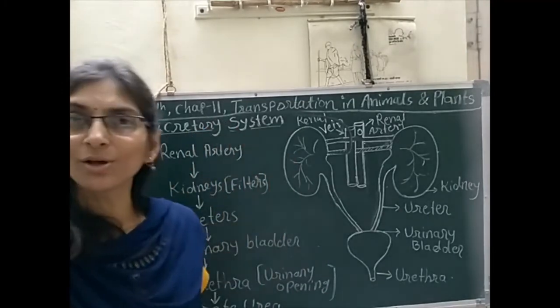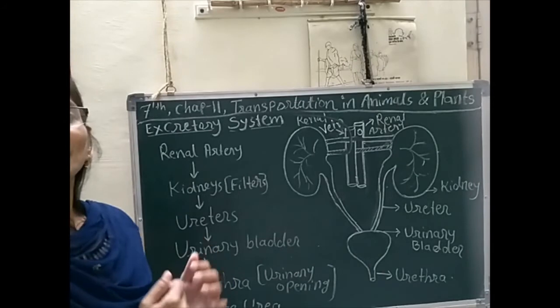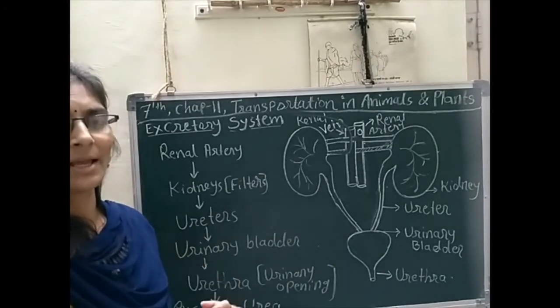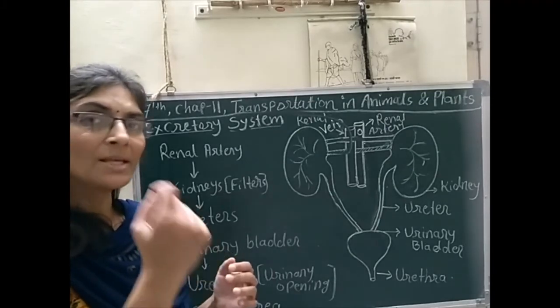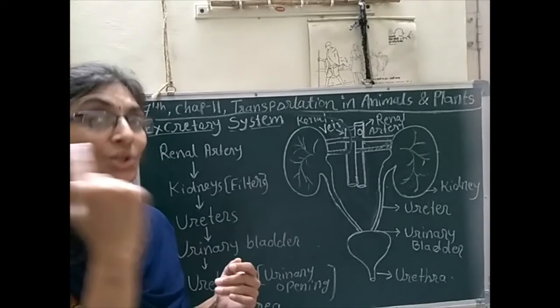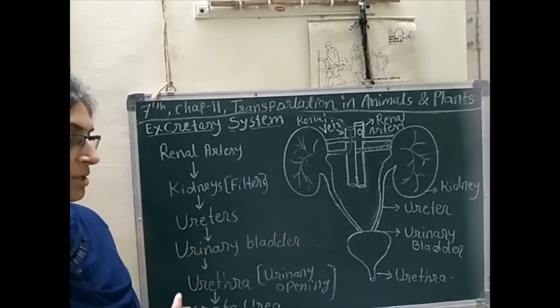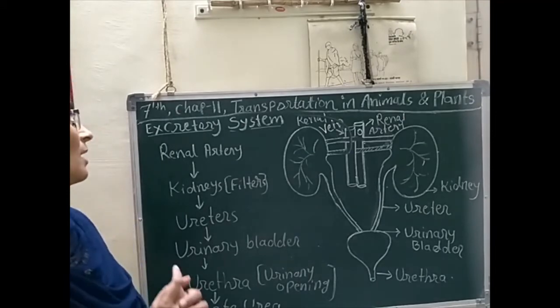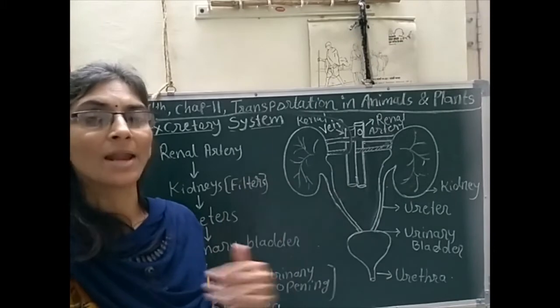In humans, urea gets removed. And in lizards, snakes and birds, a semi-solid white substance, that is uric acid, gets removed out of their bodies. So this type of excretion happens in different types of animals.